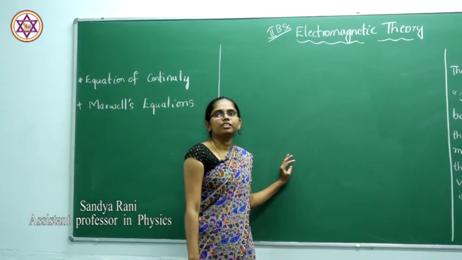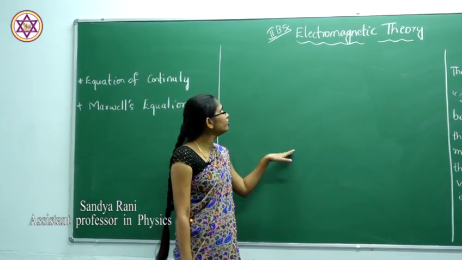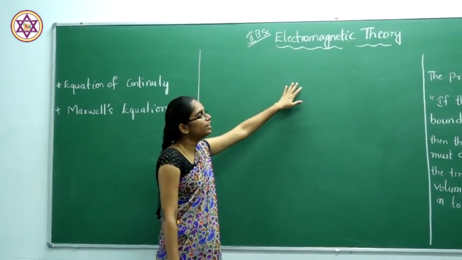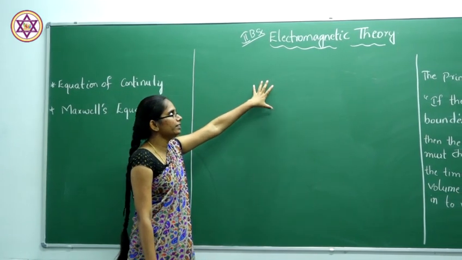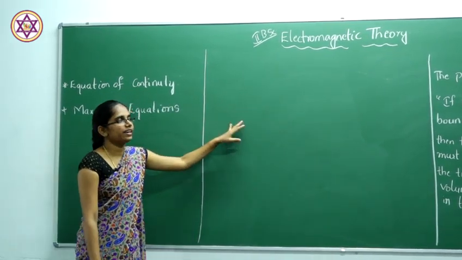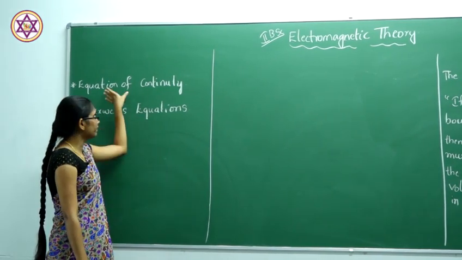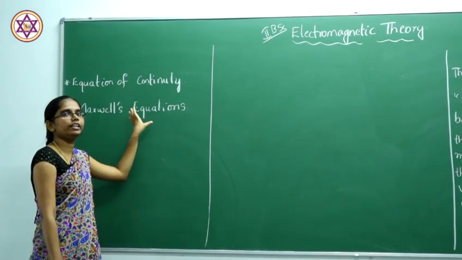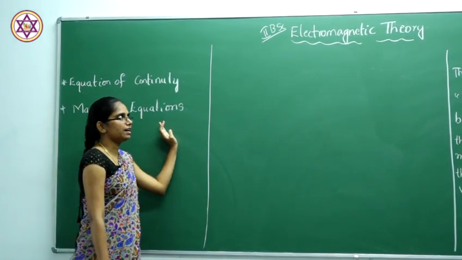So, let us start. The second unit of second BSc is electromagnetic theory. Electromagnetic theory consists of so many sub-concepts. In today's class, we are going to discuss the equation of continuity and Maxwell's equations. These two are very important for the sake of examination.